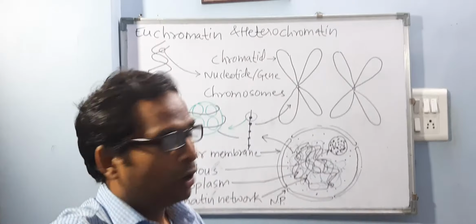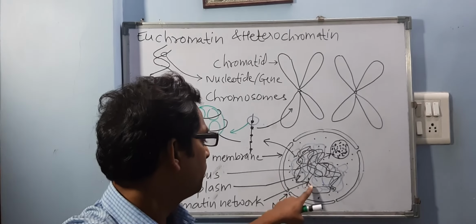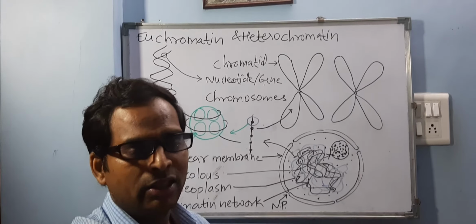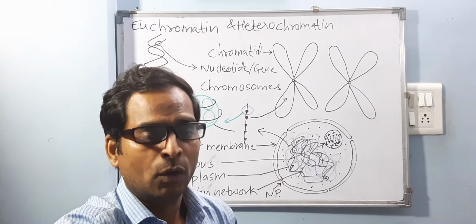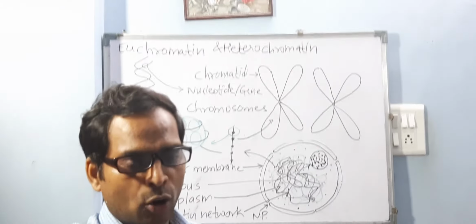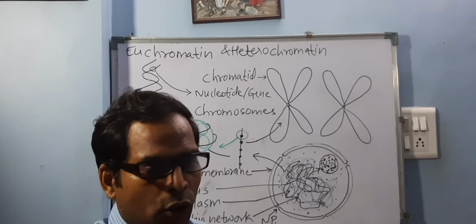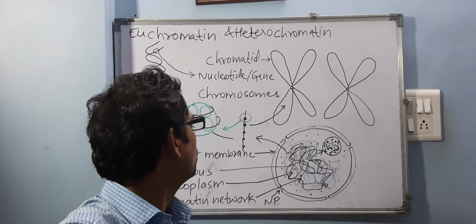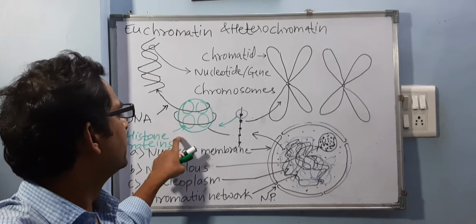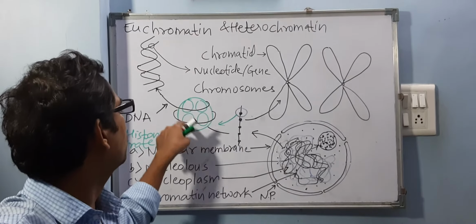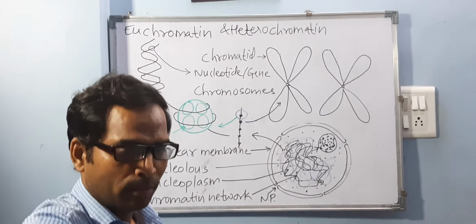This whole network-like structure will be called a chromatin network. When we observe this chromatin network under an electron microscope, it shows two main things. What two main things? That is histone proteins and DNA. So this whole structure also has one name. Now you don't need that name, nucleosome.